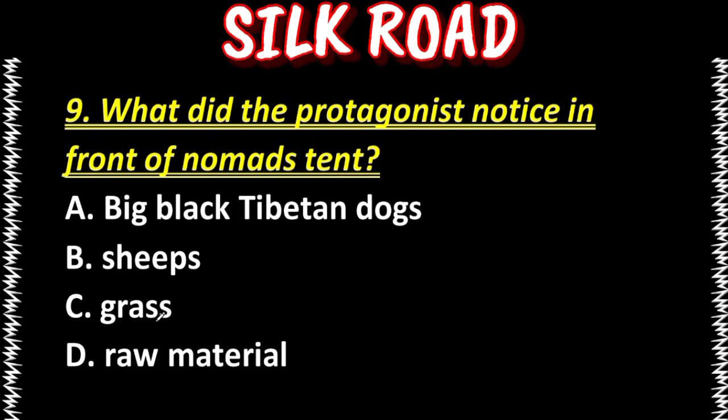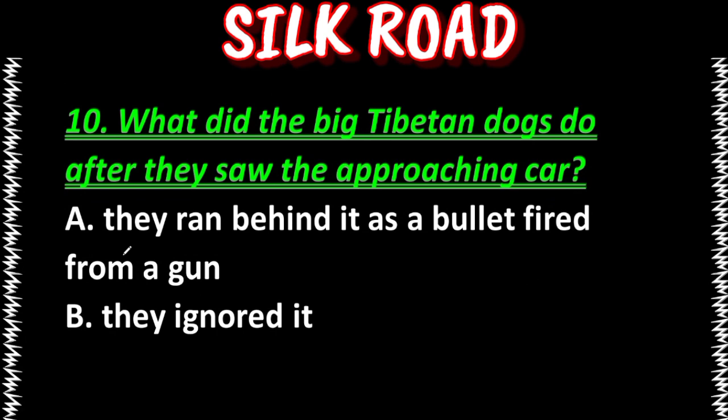Next question is, what did the protagonist notice in front of Nomad's tent? Big black Tibetan dogs, sheep, grass, raw materials. Our answer is option A. Big black Tibetan dogs.